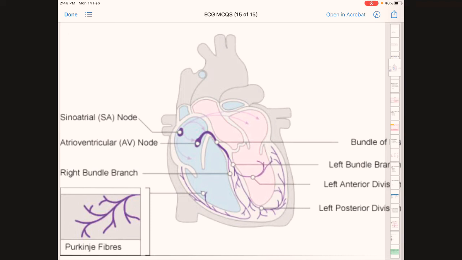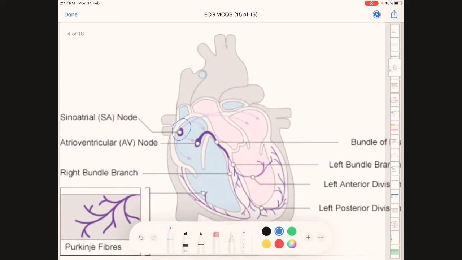This is a photo of the heart. First, there is a sinoatrial node located at the right atrium, near the inferior vena cava, and SA node is also known as the natural pacemaker of the heart. From SA node, impulses are being generated into AV node.